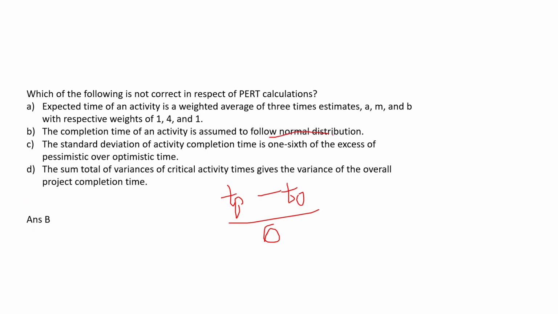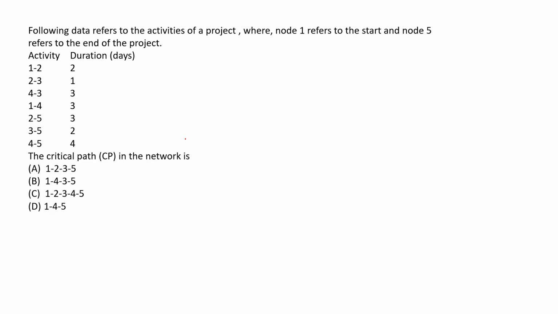And the completion time of an activity follows normal distribution? No, because the completion time of the project follows. See, I also made a mistake. I read it as activity. I didn't see that it is not a project. So B is the right option.